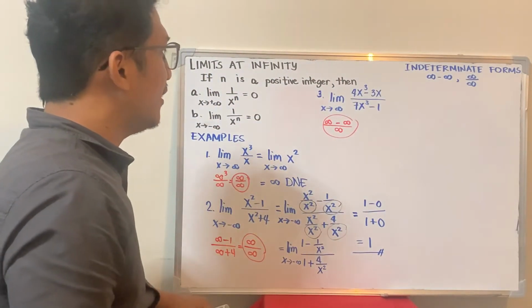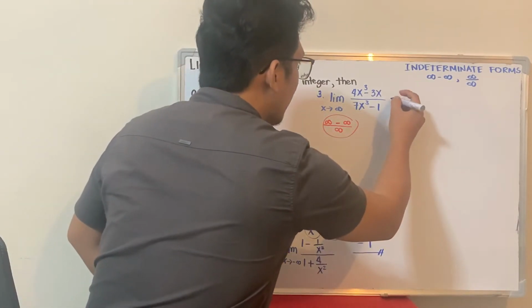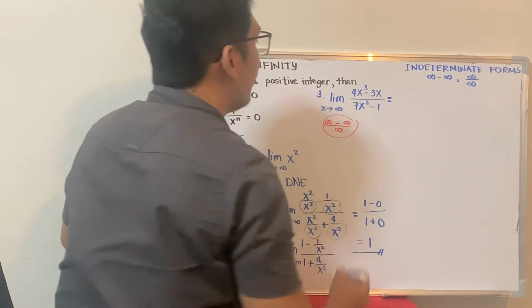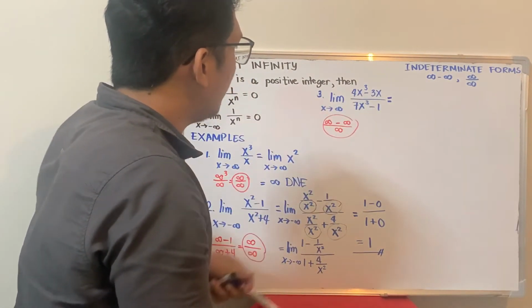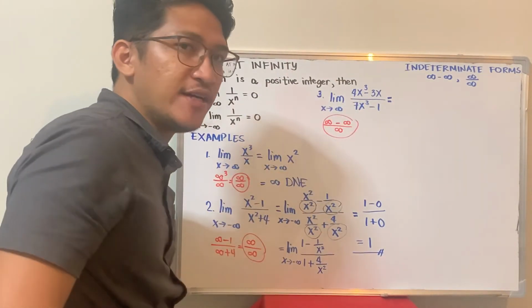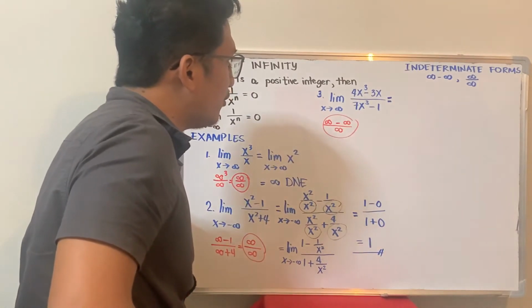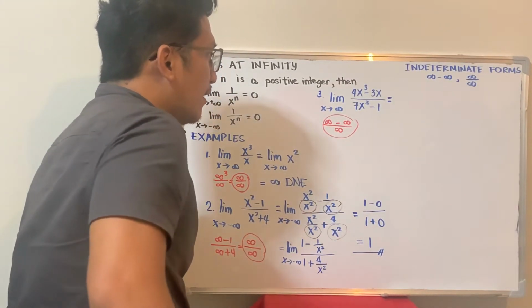So you have to strategize. Again, same scenario: look at the term with the highest degree, which is x cubed. Not necessarily the whole term, but just the variable with the highest exponent, which is 3.